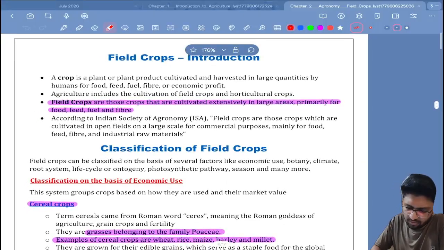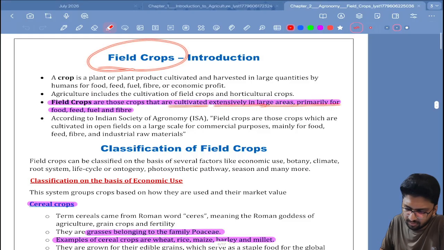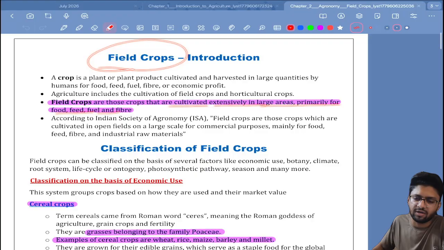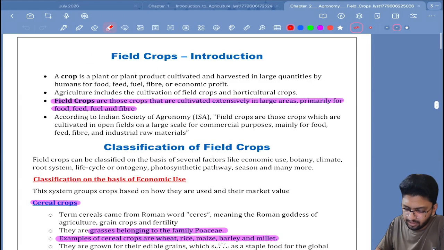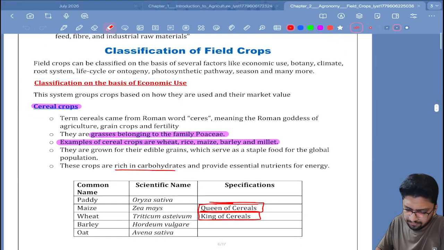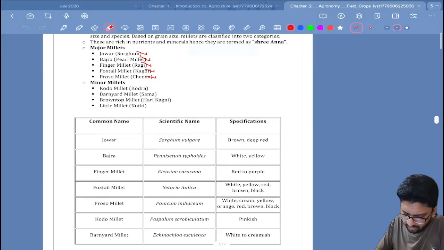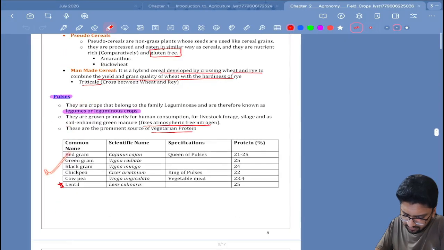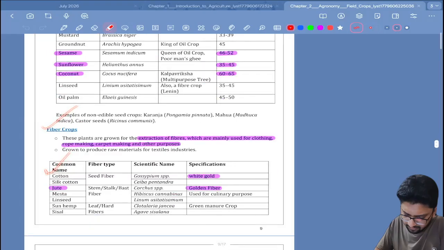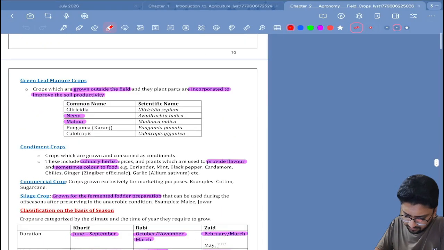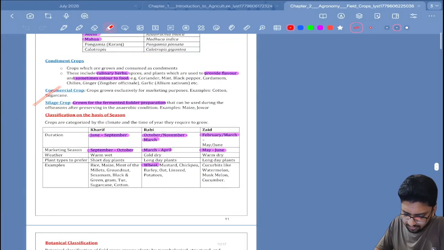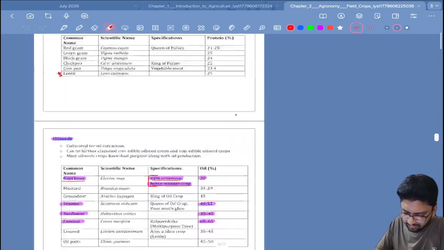Then we move on to field crops. Field crops are those crops that are cultivated extensively in large areas, primarily for food, fuel, and fiber. Okay, so these are called field crops. Then we move on to classification of field crops. Field crops are classified into cereal crops, then pulses, oilseeds, sugar crops, forage fodder crops, commercial crops, and I guess that was it.